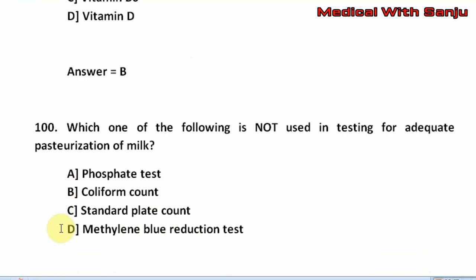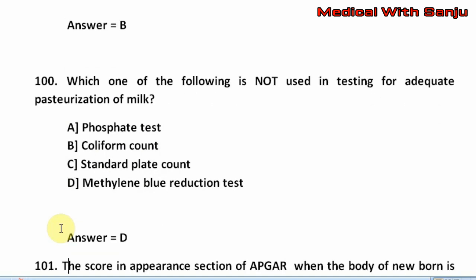Question number 100. Which one of the following is not used in testing for adequate pasteurization of milk? Option A, phosphate test. Option B, coliform count. Option C, standard plate count. Option D, methylene blue reduction test. The right answer is option D, that is methylene blue reduction test.